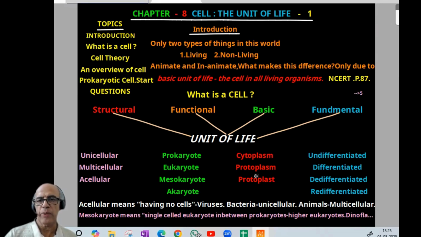What is protoplasm? Cytoplasm plus nucleus. What is cytoplasm? Protoplasm without nucleus. And what is protoplast? Protoplast is normally referring to plant cells without cell wall.